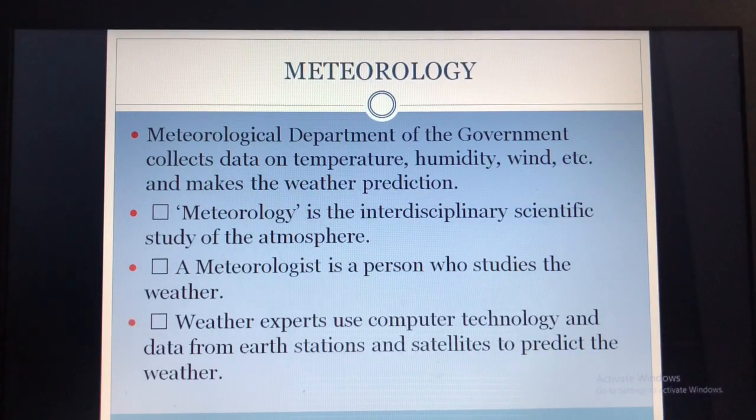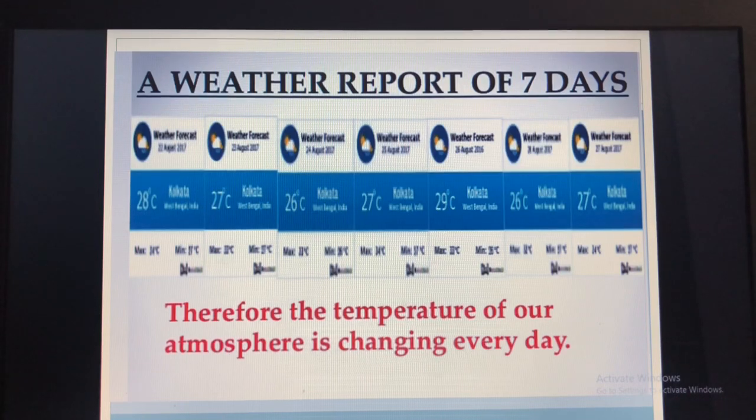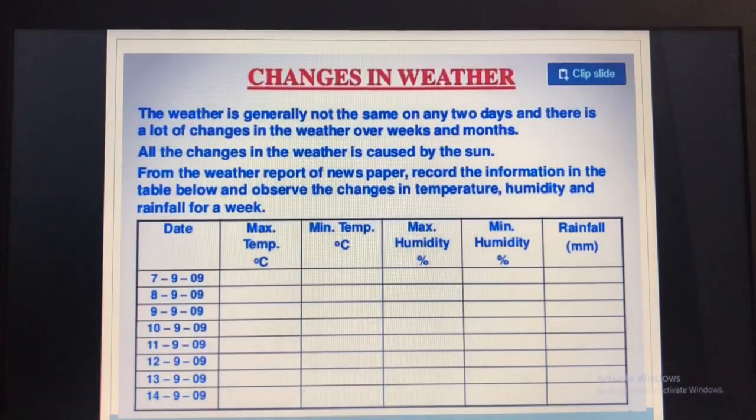Then we had studied about the meteorological department. So what does meteorology indicate? Meteorology is the scientific study of the atmosphere. And who is a meteorologist? A meteorologist is a person who studies the weather. Then we had taken the weather report of 7 days, isn't it? And seen the changes in the weather. Therefore, the temperature of our atmosphere or the weather is changing every day. We don't have the same weather.